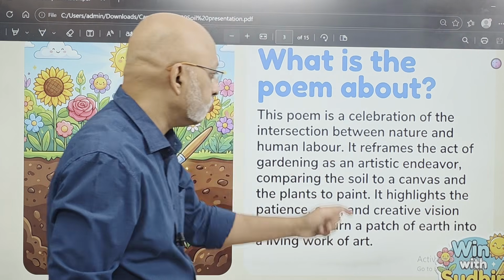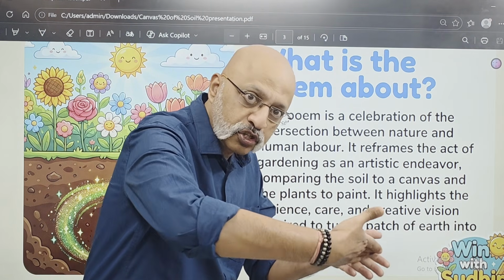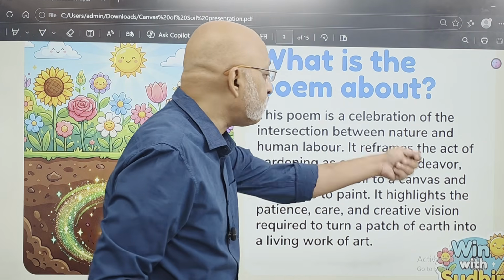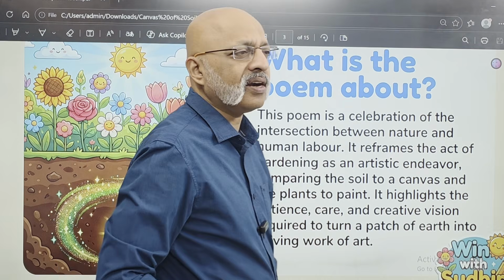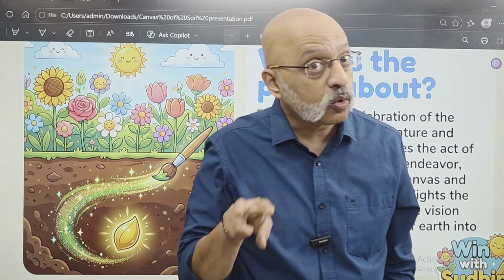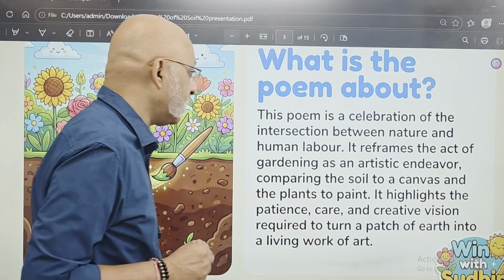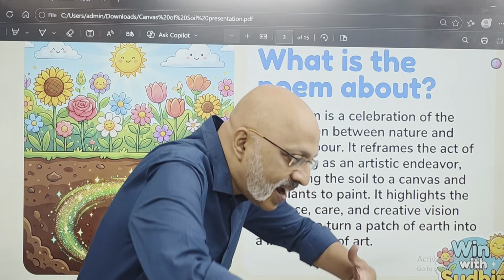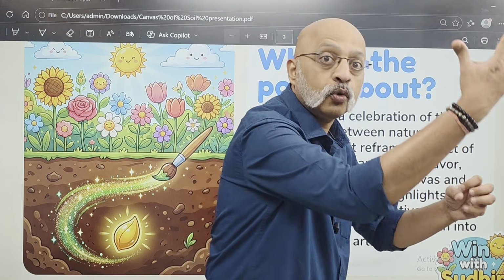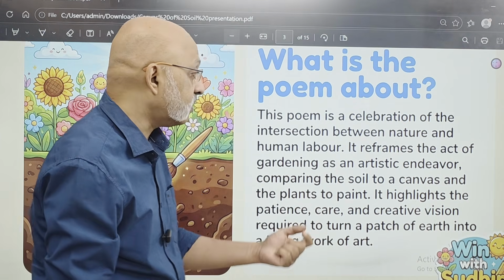So it's an intersection. It reframes, which means it redefines. There is a definition, but you are forced to take a second look. It redefines the act of gardening. Otherwise we see a gardener and we think, what is that gardener doing? Nothing. But you take a closer look at what the gardener is doing and you realize he's doing something extremely creative, extremely important and significant. He's like an artist who is creating the space for flowers to bloom, for the butterflies to come, for new life to come, for oxygen to be released into the atmosphere. So he's like an artistic creator, right?